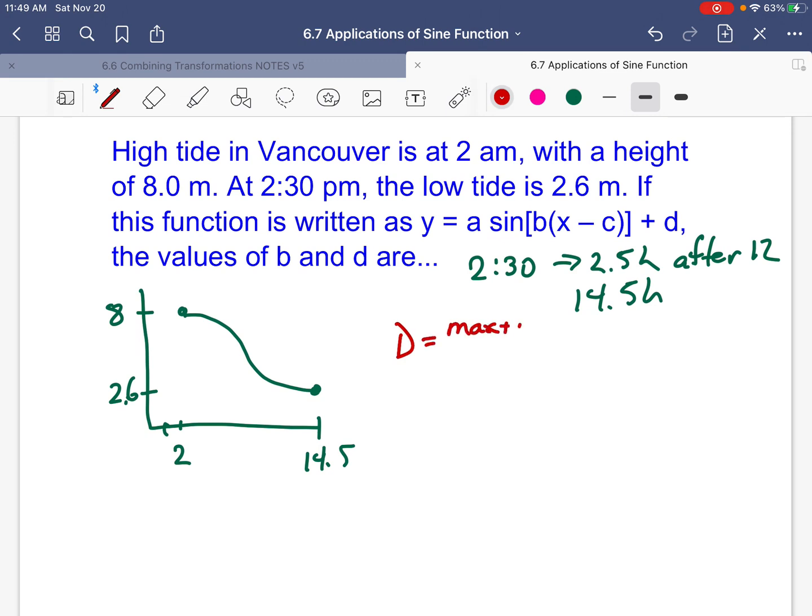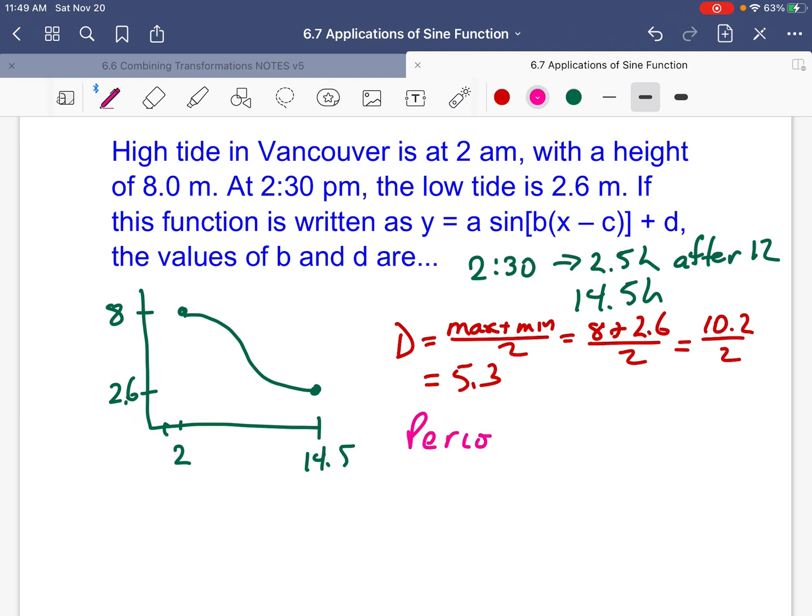Max plus min, which is 8 plus 2.6 over 2, which is 10.6 over 2, which works out to be about 5.3. Sorry, my apologies. B and C would be the difficult ones. That question's coming. Anyway, now trying to figure out B.